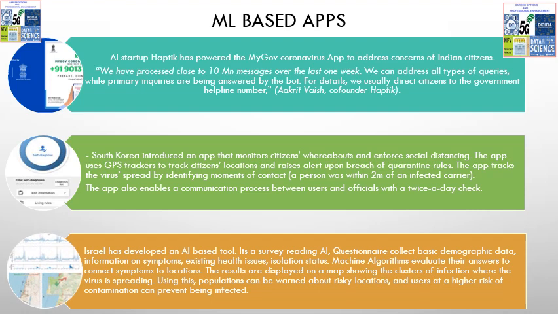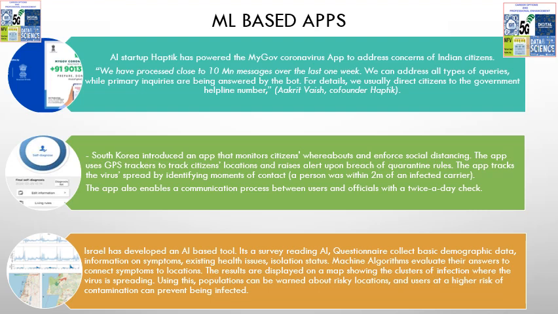The third example here is that Israel has developed an AI-based tool. It's a survey-reading artificial intelligence tool where there is a questionnaire that collects basic demographic data. The data collected is of type, say, symptoms, existing health issues, isolation status. The machine learning algorithm evaluates the answers to these questions. It connects symptoms to location, and the results are displayed on maps in a colorful way.